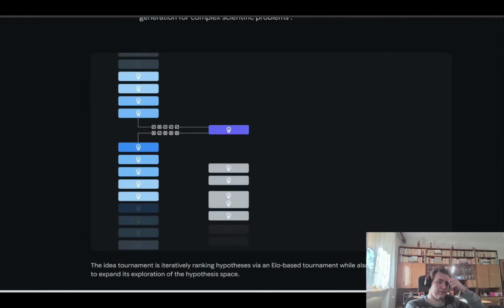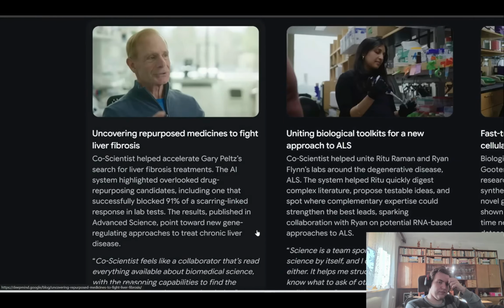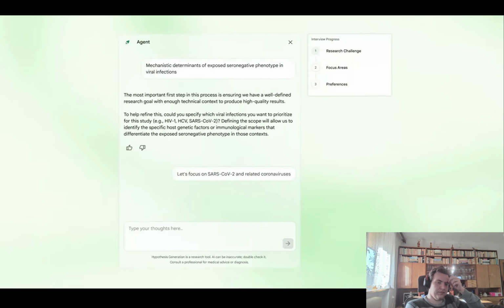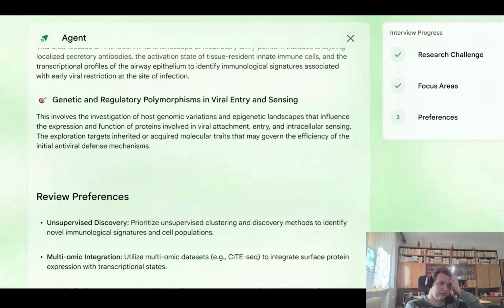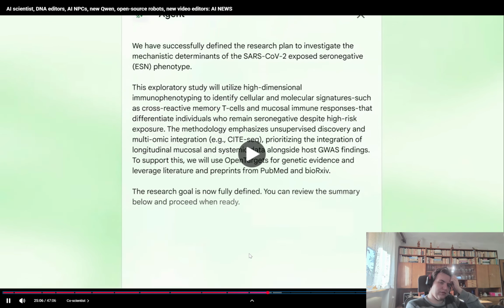Researchers can give a goal or a scientific problem, and then the system starts generating hypotheses, searching through literature, identifying gaps, and proposing experiments. In other words, it helps narrow down which ideas are worth testing in the real world. DeepMind showed examples in areas like drug discovery and biomedical research, for example, finding new medicines for liver fibrosis. So this isn't just summarizing papers or answering simple questions, it's actively helping generate new scientific directions. It uses multiple specialized agents instead of one monolithic model, and the system self-improves its reasoning.